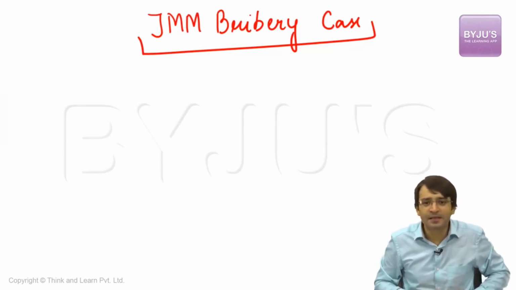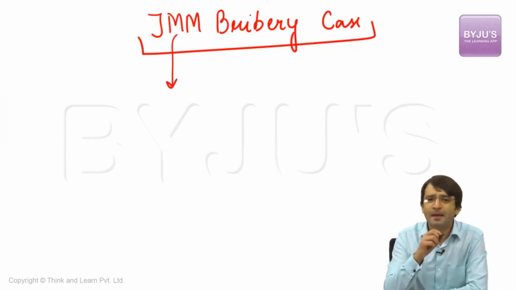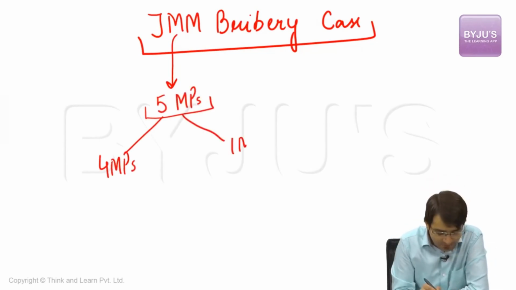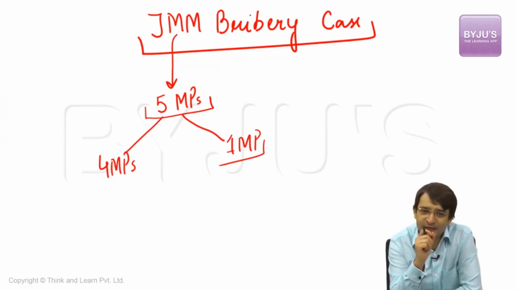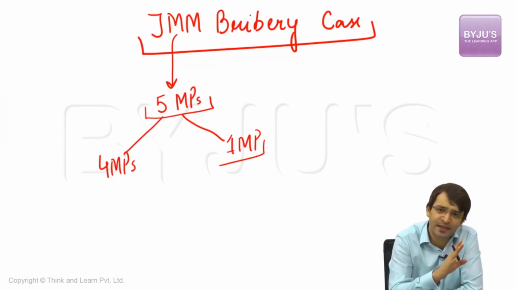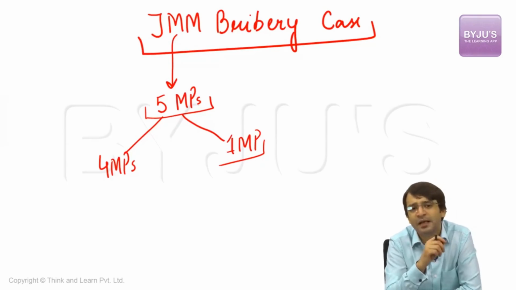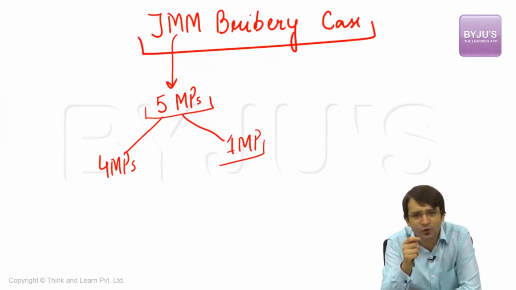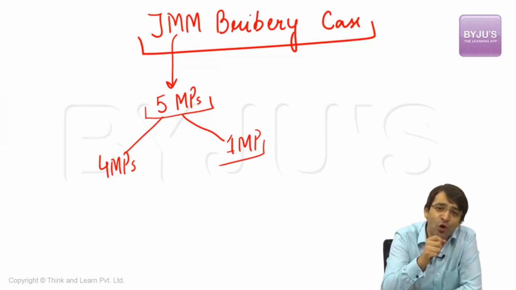Some members from the Janata Dal, some members from Jharkhand Mukti Morcha. But curious is the case of 5 MPs. Let me divide it into 4 MPs on one side, 1 MP on the other side. And look at this very beautifully and very carefully. Powers, privileges, immunities of the members of the parliament. The same immunities that are available to British parliamentarians are available to the Indian parliamentarians also. What are these immunities? Number 1, freedom of speech. No member of the parliament can be held liable in any court of law for whatever he has said in the parliament and any vote he has given in the parliament.